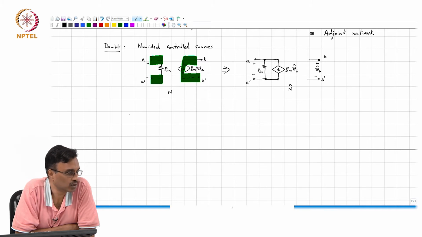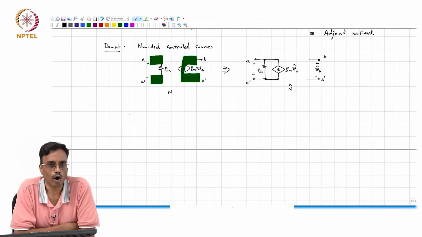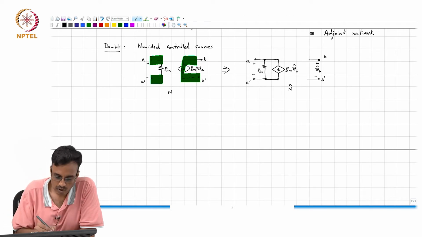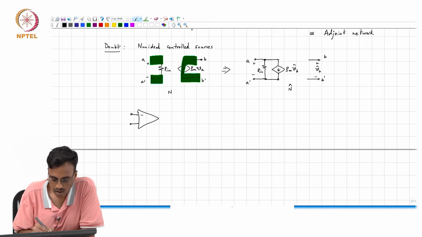You have the four controlled sources, say, resistors, capacitors, inductors. There's something we spend a whole course deriving: the ideal op amp, right? So in N, let's say you had an ideal op amp.